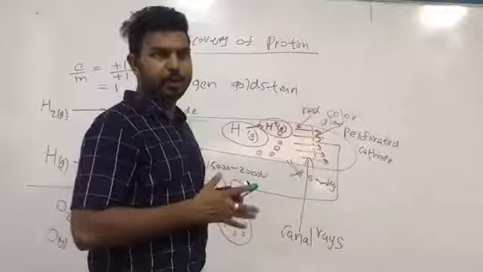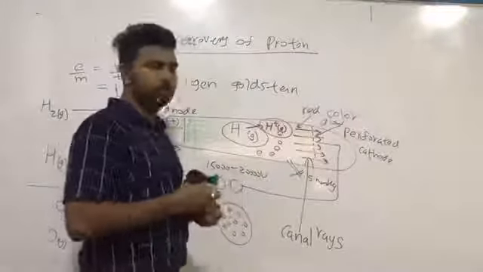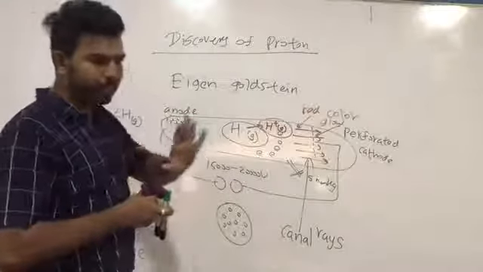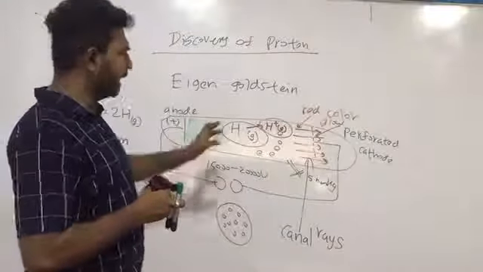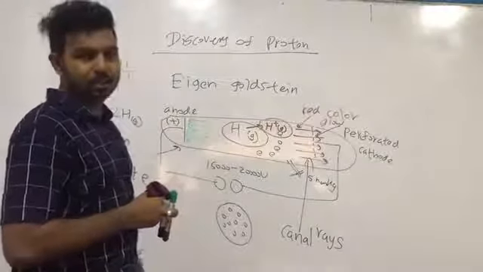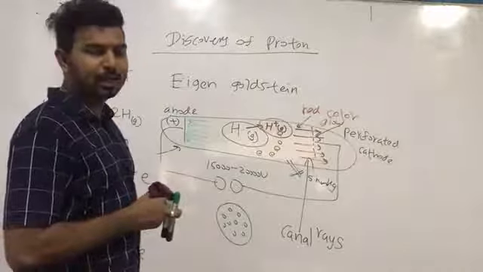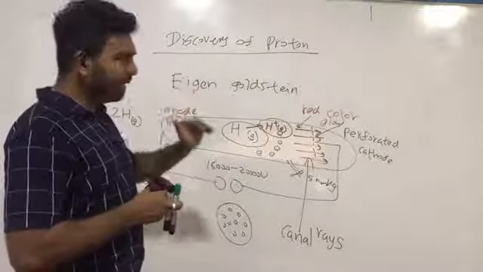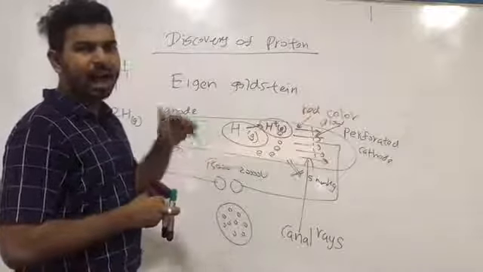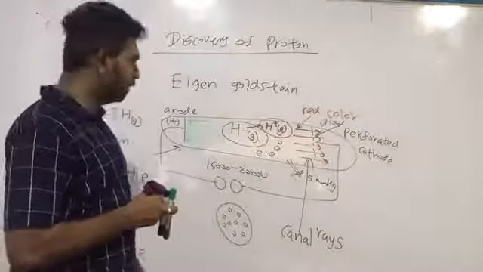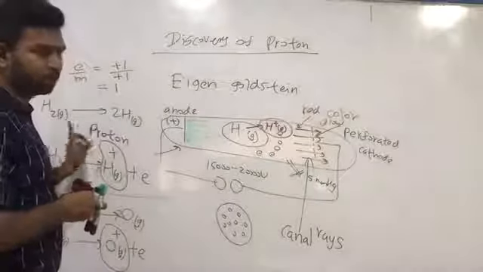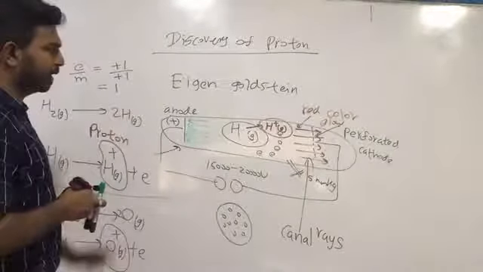Now you have seen the video of the formation of canal rays. So we should remember that canal rays are positively charged ions. The lightest canal ray, or the canal ray with the highest E over M value, is denoted as proton, or it was denoted as proton by Rutherford.